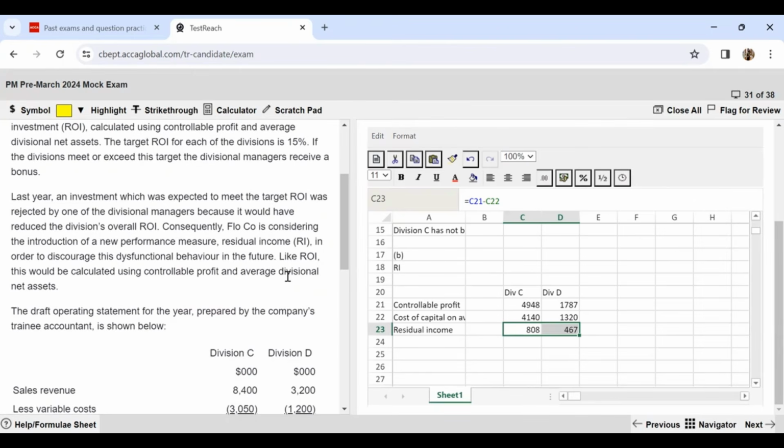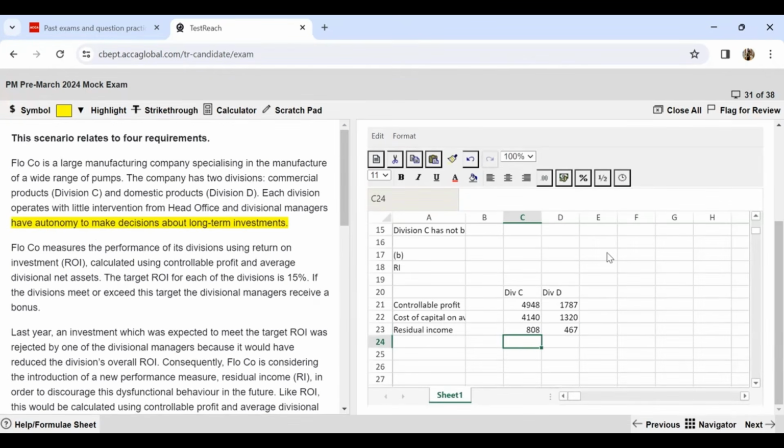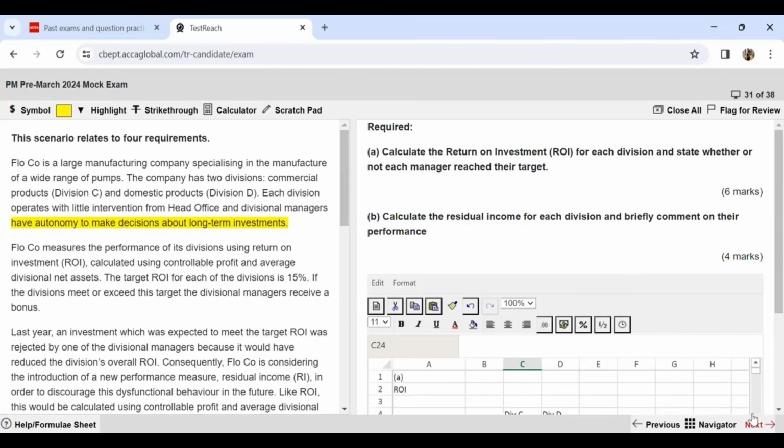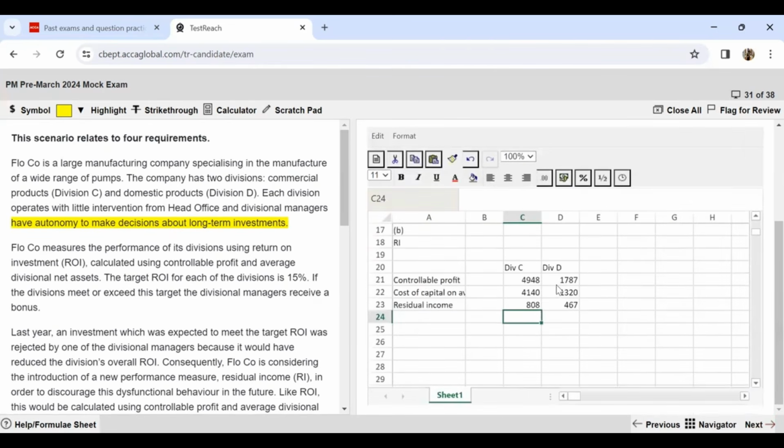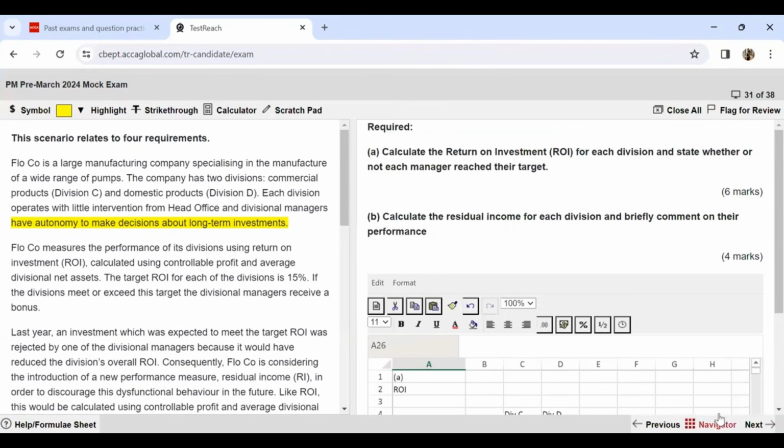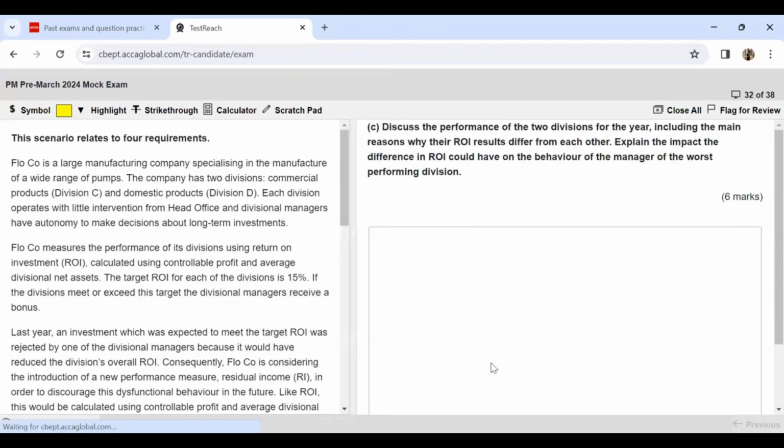Because your cost of capital is lower than the target ROI, this is giving you more favorable results over here, a higher positive value as your residual income. Now we are done with part A and B. I have just explained what the statement over here will be, but please be sure to type it out when you are practicing or writing your exam.